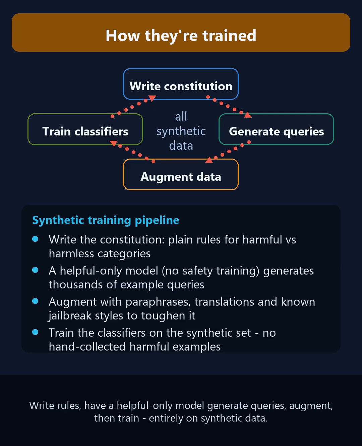The clever part is how they're trained, entirely on synthetic data. You start by writing the constitution. A helpful-only model, one without safety training, then generates thousands of example queries across both harmful and harmless categories. You augment that pool with paraphrases, translations, and known jailbreak styles to toughen it. Finally, you train the classifiers on this synthetic set. No hand-collected harmful examples are needed.